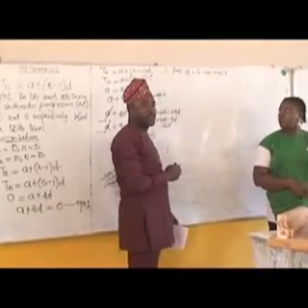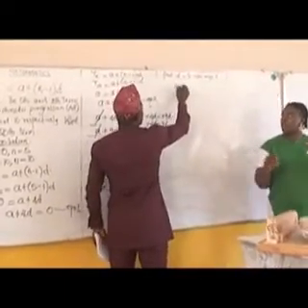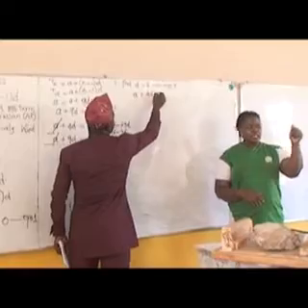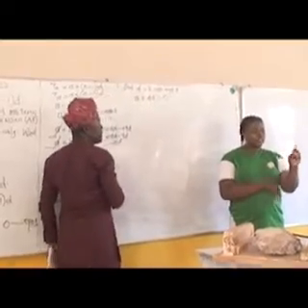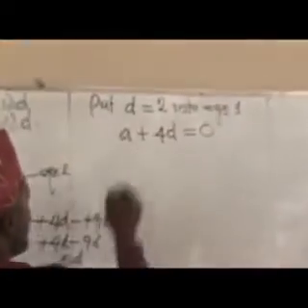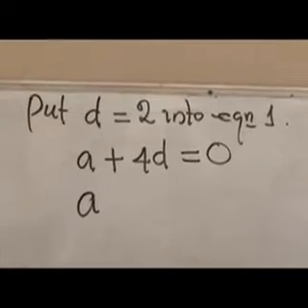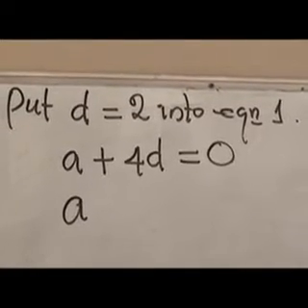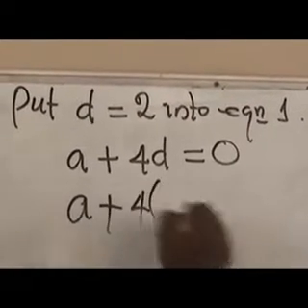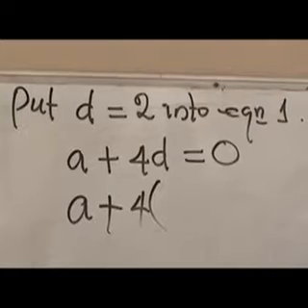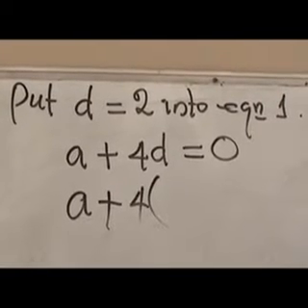Let's recall equation 1, again: A plus 4D equals 0. That's equation 1. We still don't know A. The value of A is the first thing, it's not given. Plus 4, I decided to put brackets. You can use times. They all mean the same thing.